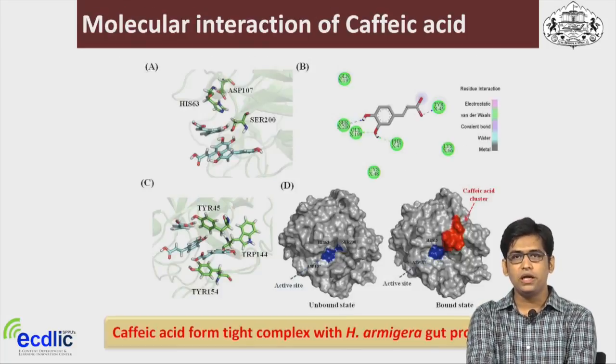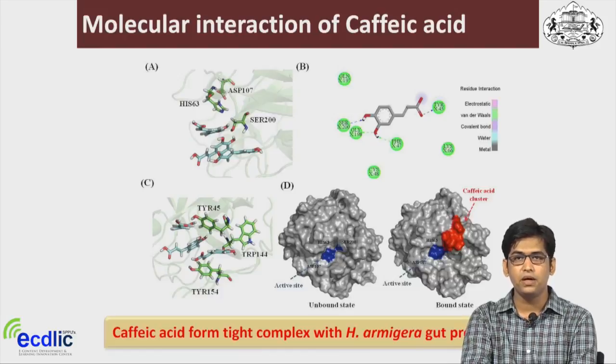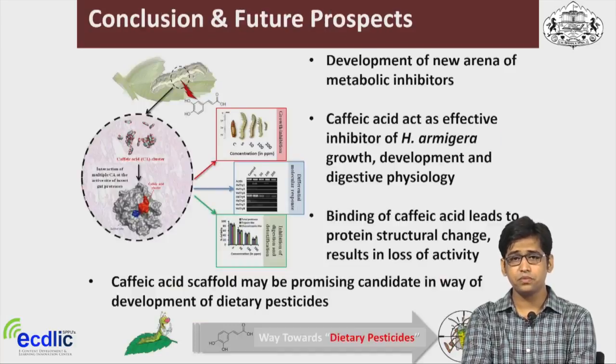When we looked into the molecular interaction of how caffeic acid inhibits the insect proteases, we performed different structural studies and found that multiple ligands bind in the active site of the proteases, blocking substrate accessibility to the active site and leading to inhibition of the proteases.